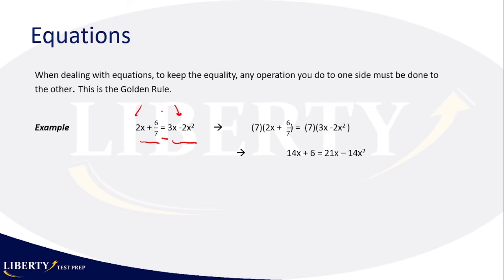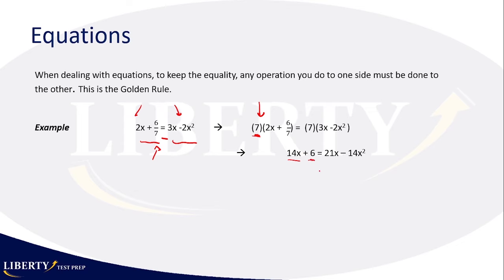So for example, here, what I'm going to do is try to get rid of this denominator 7. We hate denominators, we don't like them, so the first thing we want to do is get rid of them. We do that by multiplying the left side by 7. Once you multiply the left side by 7, you get 14x, 2x times 7, and then you multiply 7 times 6/7, which gets rid of that denominator, and you only get a 6.